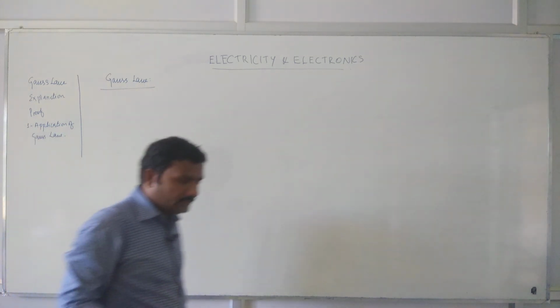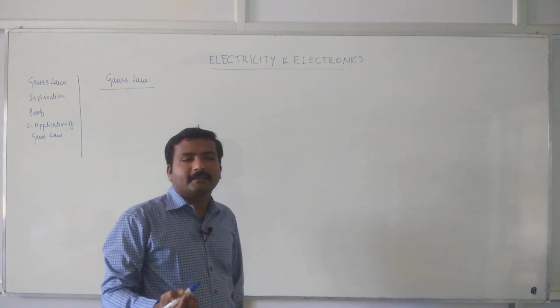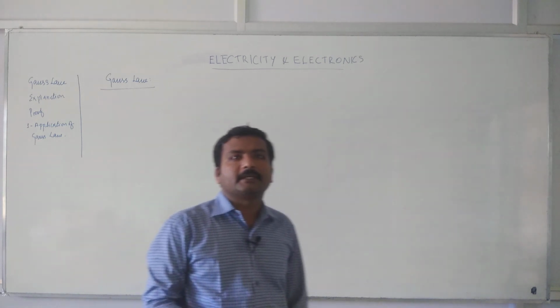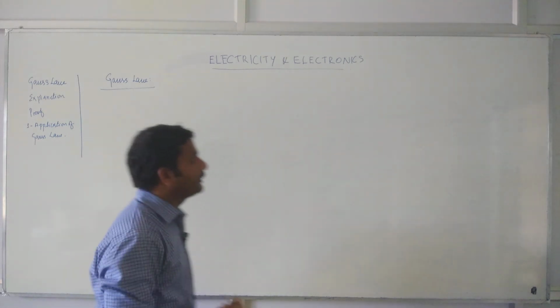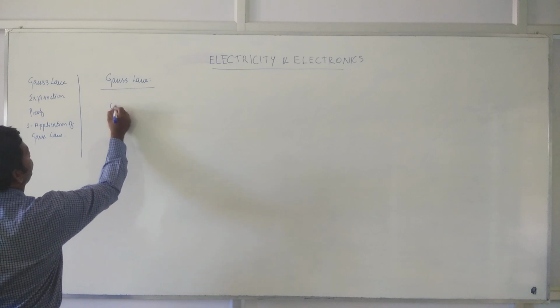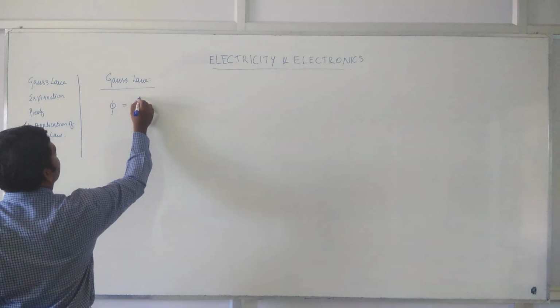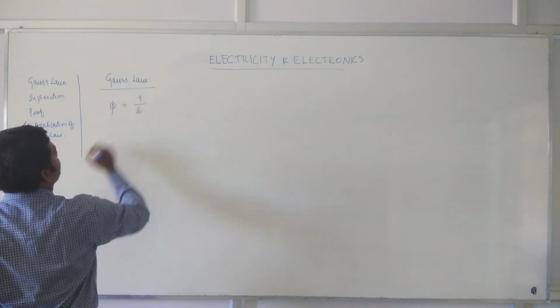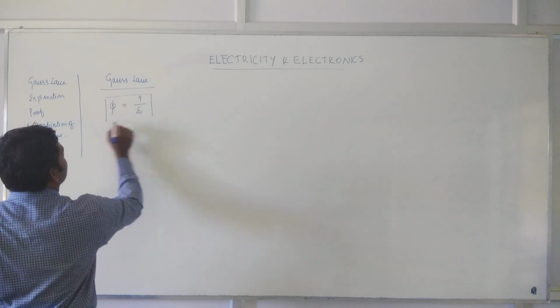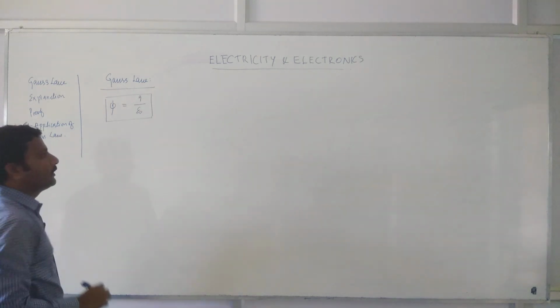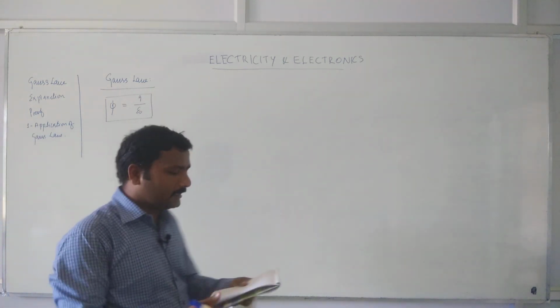Actually, Gauss law again deals with the electric flux. According to Gauss law, the electric flux phi is equal to Q by epsilon naught. This is the Gauss law. What is the statement?